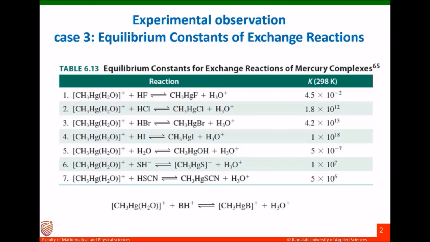And the central metal ion here is the mercury ion. We know that mercury ion is soft. So if the halide is softer, then the interaction is more preferred. So the preferred interaction among these four reactions is hydrogen iodide with the coordination sphere, because iodide is much softer compared to fluoride.